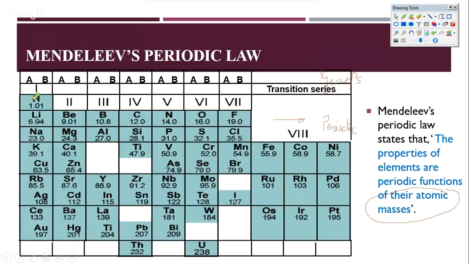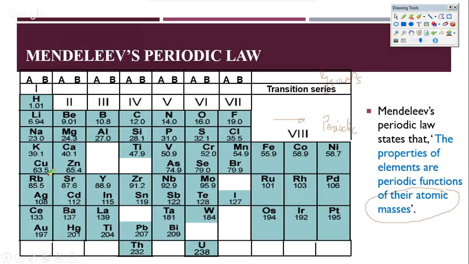So Mendeleev was the first one who actually gave a table, and you'll see that he was able to put in a lot of elements that were known till that time. But there are of course drawbacks to this as well. Most of the elements are suited: lithium, sodium, potassium.